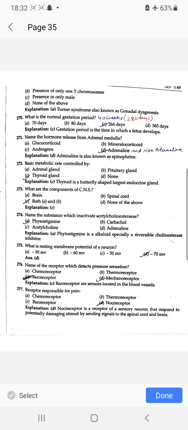What are the components of CNS? Brain and spinal cord. Both. Name the substance which inactivates acetylcholinesterase is physostigmine, जो inactive होती है acetylcholinesterase के अंदर. What is the resting membrane potential of a neuron? -70 mV. Name of the receptor which detects pressure sensation is mechanoreceptor. Receptors responsible for pain is nociceptors.